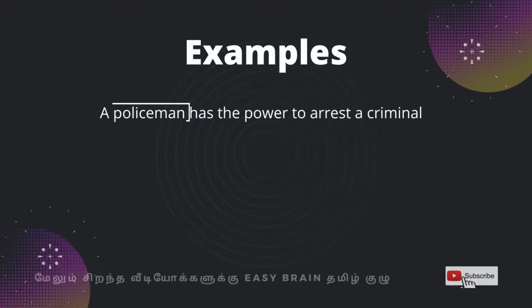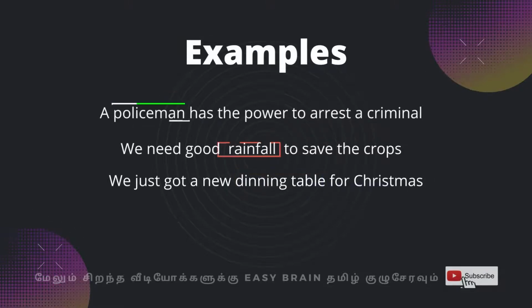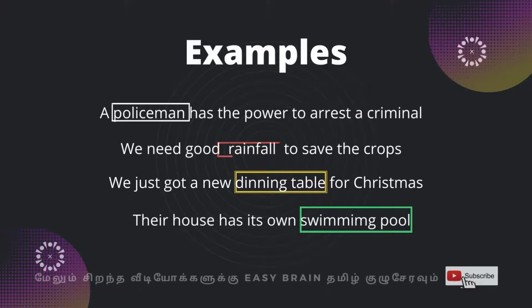Example: a policeman has the power to arrest a criminal. We need good rainfall to save the crops. We just got a new dining table for Christmas. Their house has its own swimming pool.